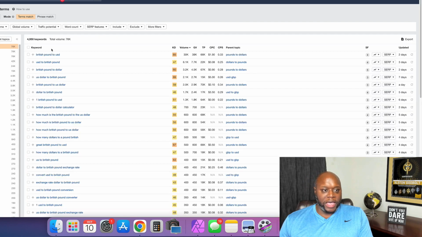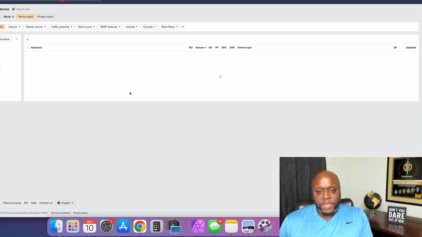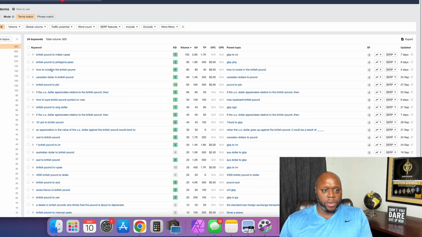There are thousands of currencies out there, and we're going to change the difficulty to 10 or less. And once again, you're going to see there's lots of opportunity. British pound to Indian rupee, that gets a couple searches per month. You could do this again and again and again and potentially make money.